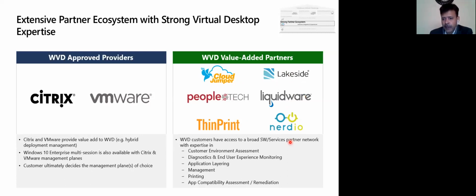And then I told you about all these value-added partners, like there are different partners who bring in different expertise. Maybe it is a customer environment assessment they can do, the monitoring, or the application layering, management, printing, or application compatibility assessment, remediation, right? So all these partners have their own solutions, and these are all available in the Azure Marketplace. So you can go through that. There are some solutions which I'll be covering in the next slides, typical to all these different partners, where you will get an idea of which partner solution I can use.